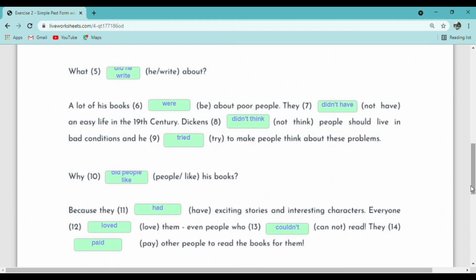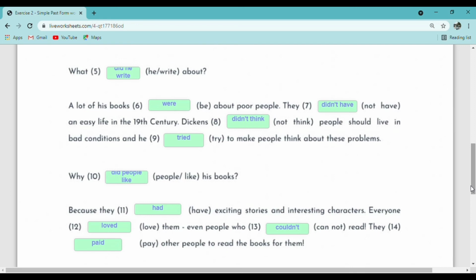So everyone loved them. Even people who, okay, can you still remember cannot? Okay, so past tense for cannot is couldn't. So the answer for number 13 is who couldn't read. Okay, last one, number 14. Past tense for pay is paid. Okay, so the answer is they paid other people to read the books for them.